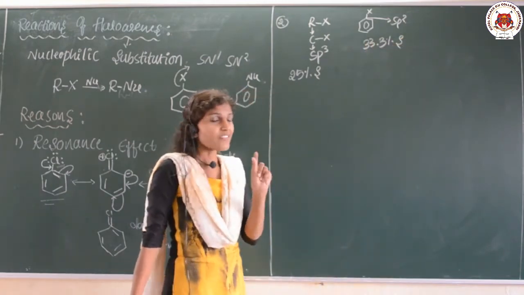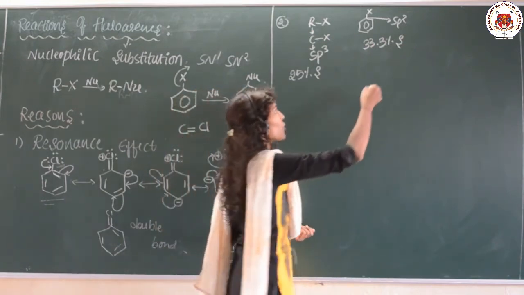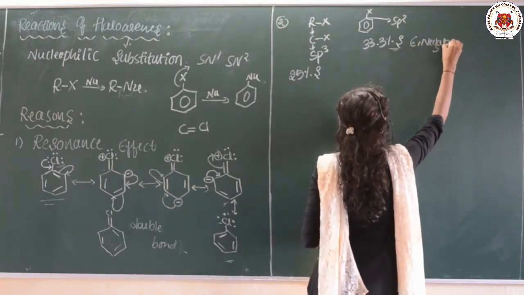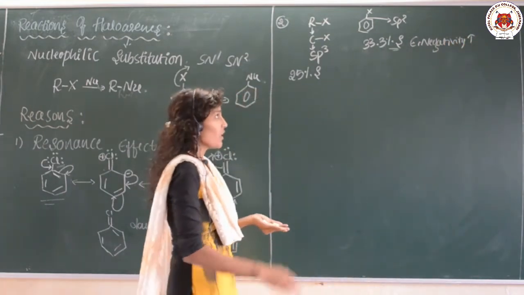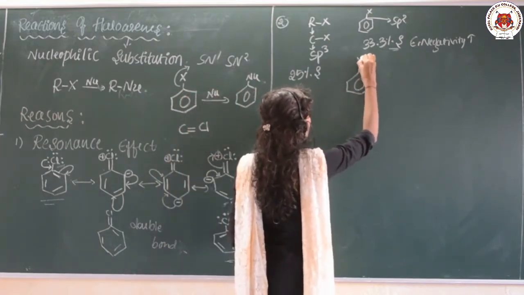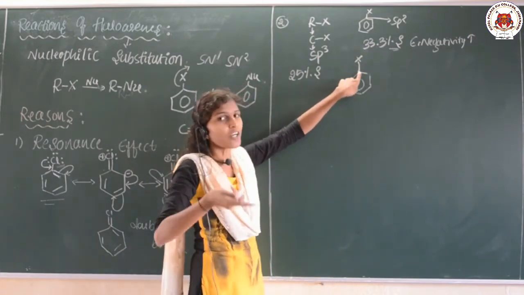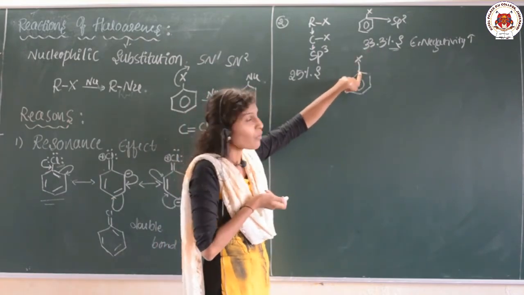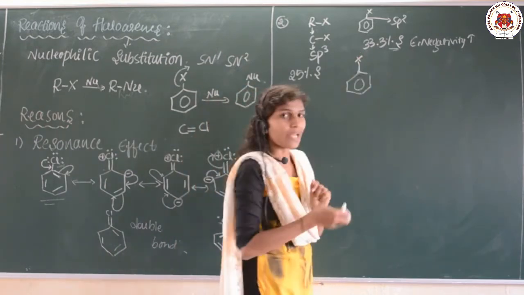So, what does the S character indicate? The more the S character, the more the electronegativity. Just think here, suppose this carbon is sp2 hybridized, which means it has a higher S percentage. As it is composed of a higher S percentage, this carbon becomes more electronegative.